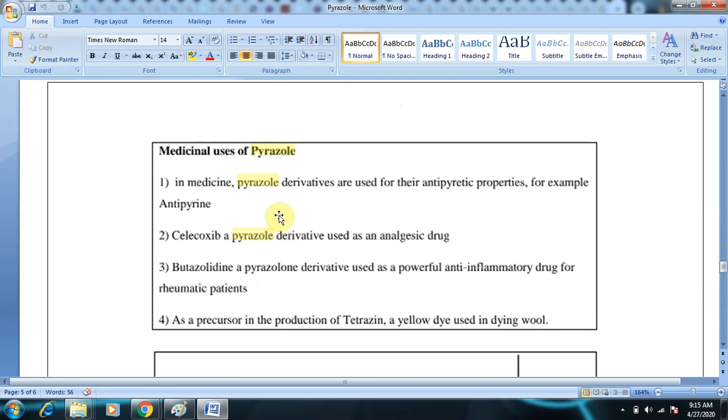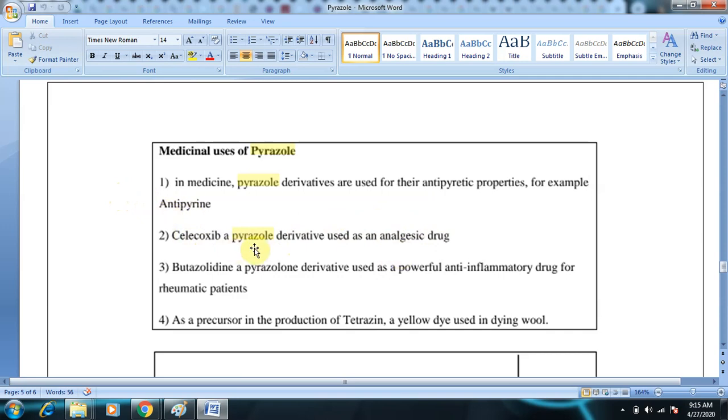In medicine, pyrazole derivatives are known for their antipyretic properties. Example, antipyrine. Antipyrine is a derivative of pyrazole which is antipyretic. Celecoxib is a pyrazole derivative which acts as an NSAID, an analgesic agent, a selective COX-2 inhibitor.